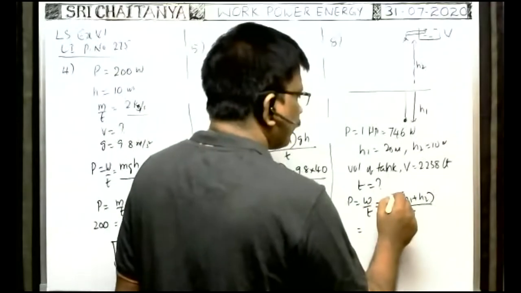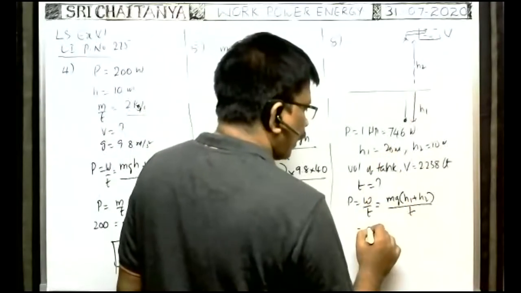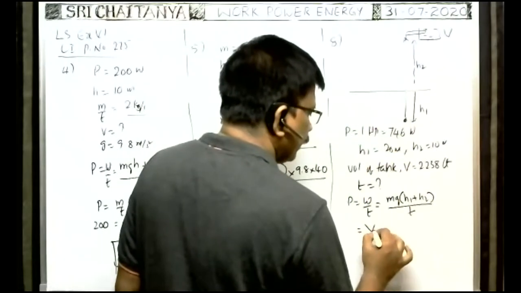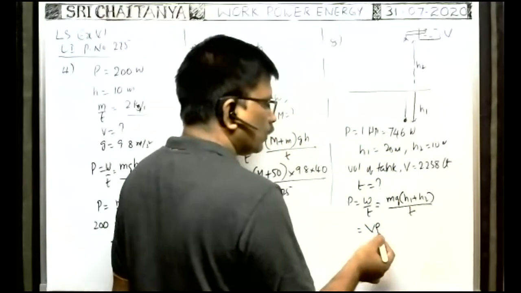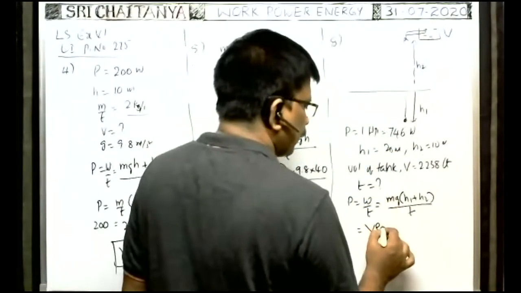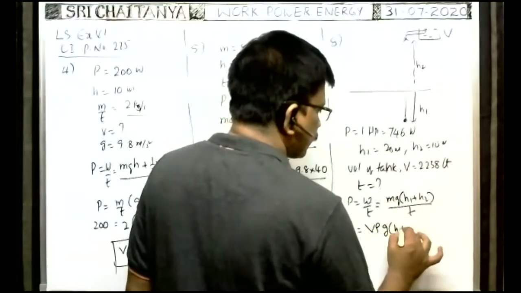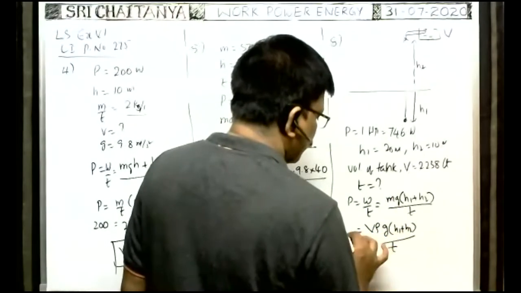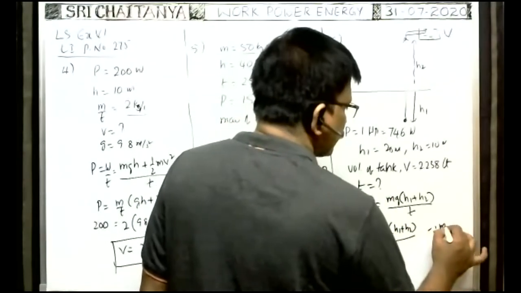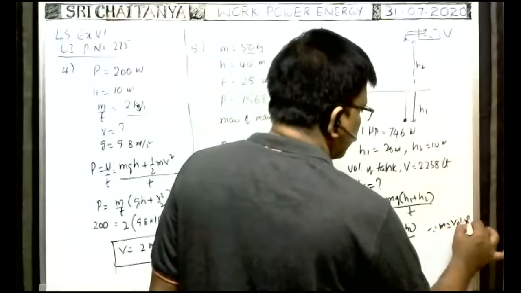So when you know the volume of the tank, then the volume of the water filled in the tank is V, and mass is equal to volume into density. So the mass of the water lifted, into g into (H1 plus H2) by t, is equal to P.